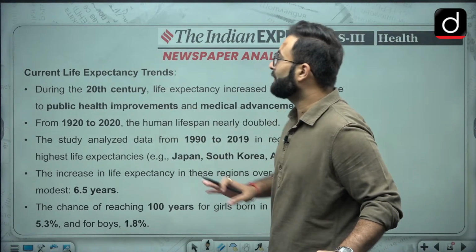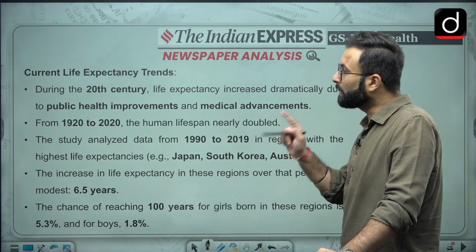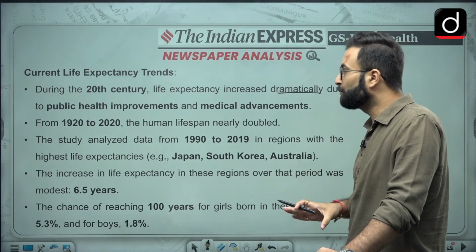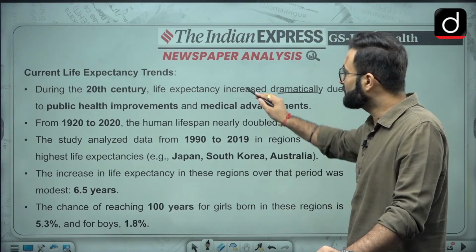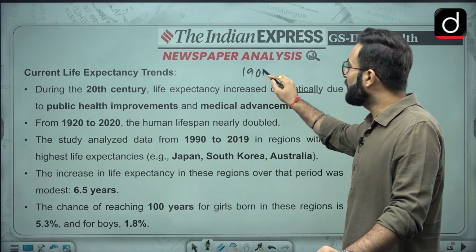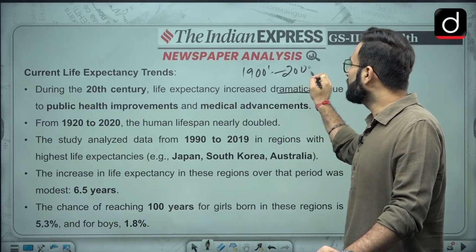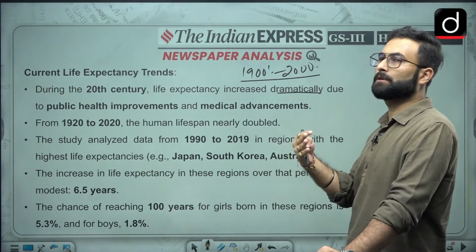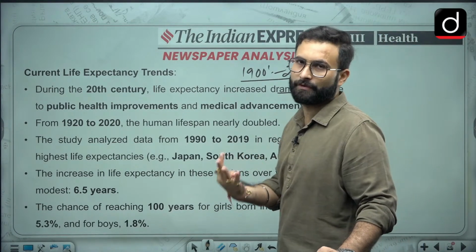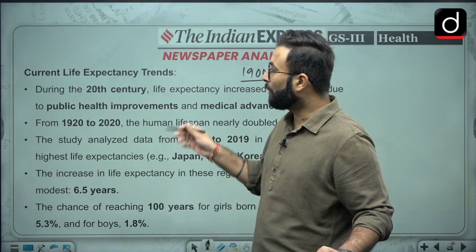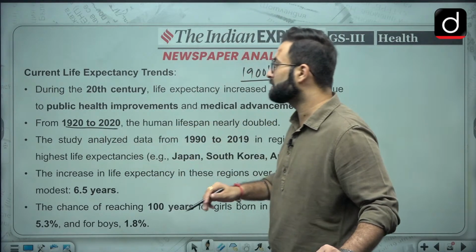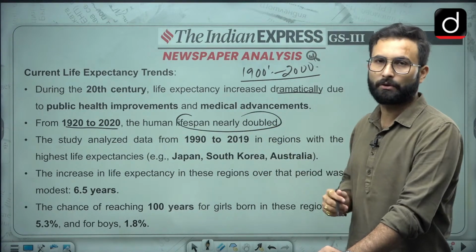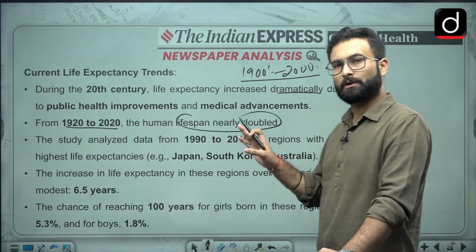So if we talk about current life expectancy trends, during the 20th century life expectancy increased dramatically due to public health improvements and medical advancements, which we have seen from the 1900s till the 2000s. In this century we have had quite significant medical advancements, because of which life expectancy has increased. Moving further, from the 1920s to the 2020s, that is 100 years, human lifespan nearly doubled. So we can say that was a good era.